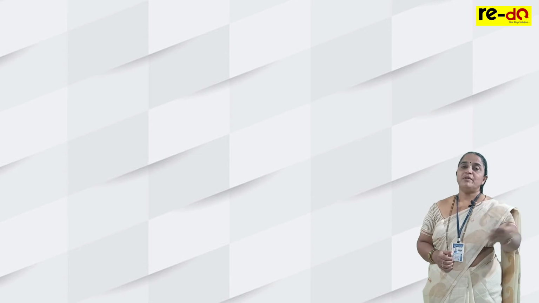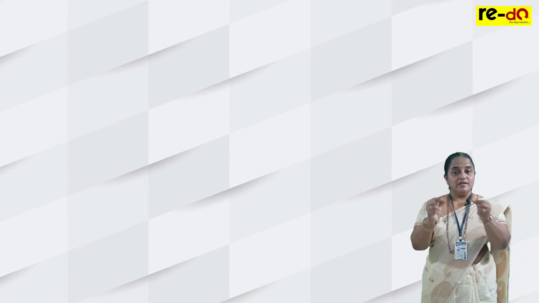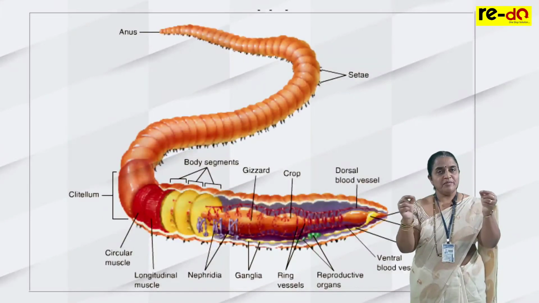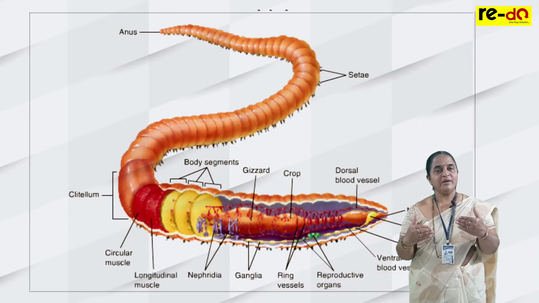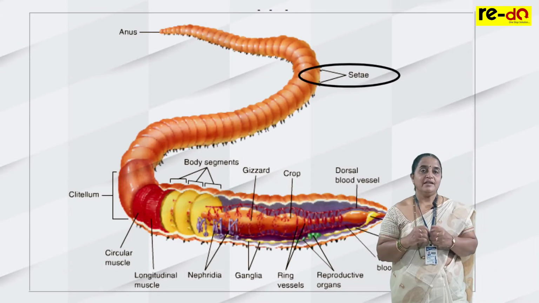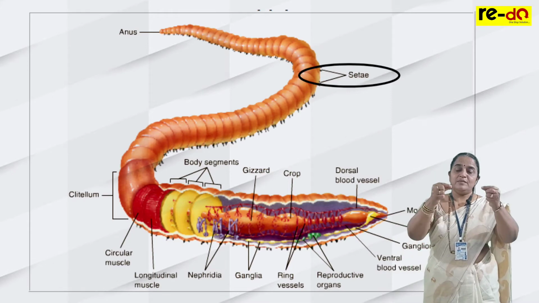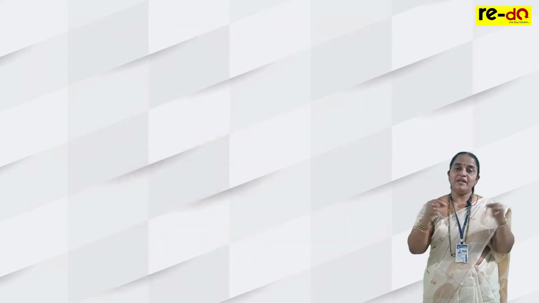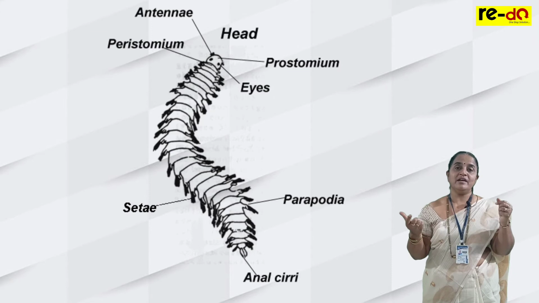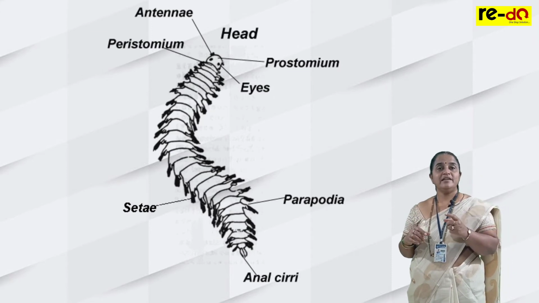Respiratory gases are exchanged through moist skin. To move from one place to other place, they have small protrusions from the skin at every segment. These are called setae. In some animals, there are small appendages coming out from each segment. These are called parapodia. And in some animals like leech, they have anterior sucker and posterior sucker.